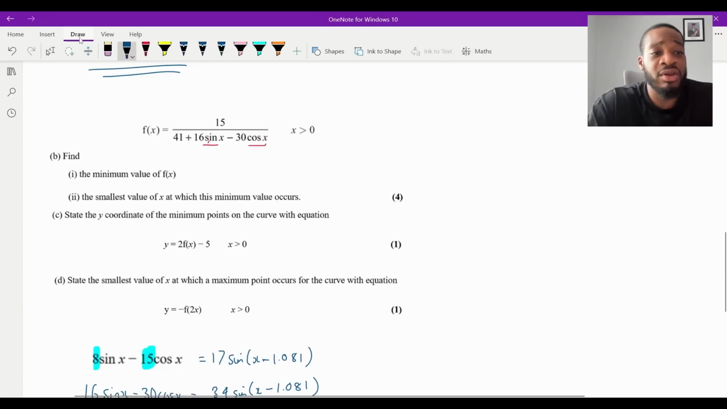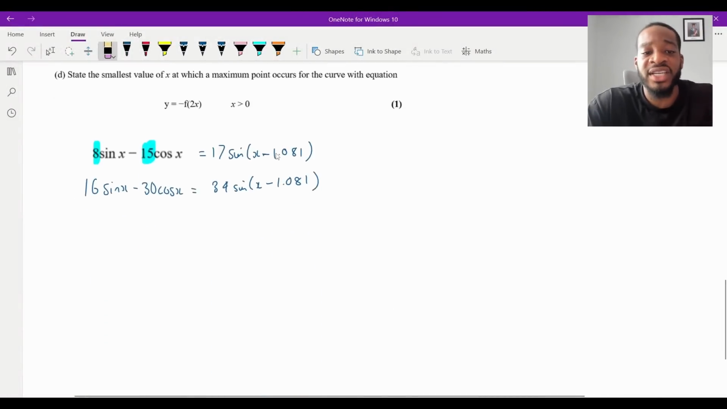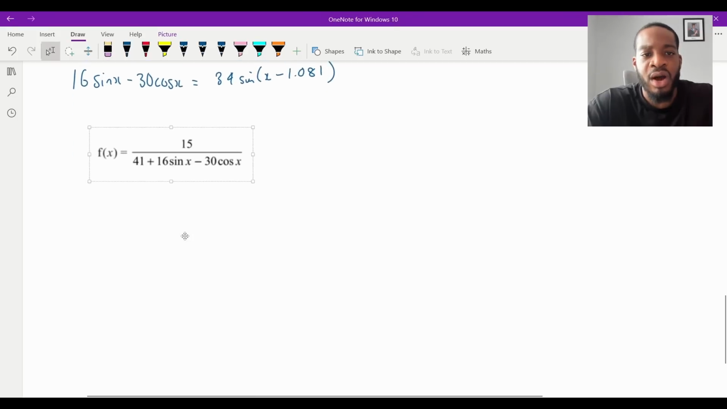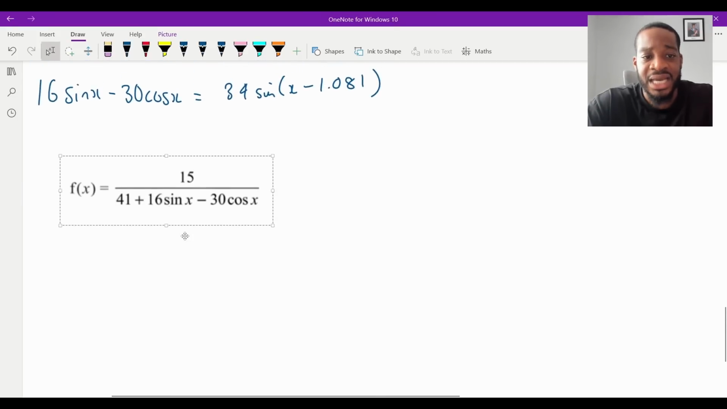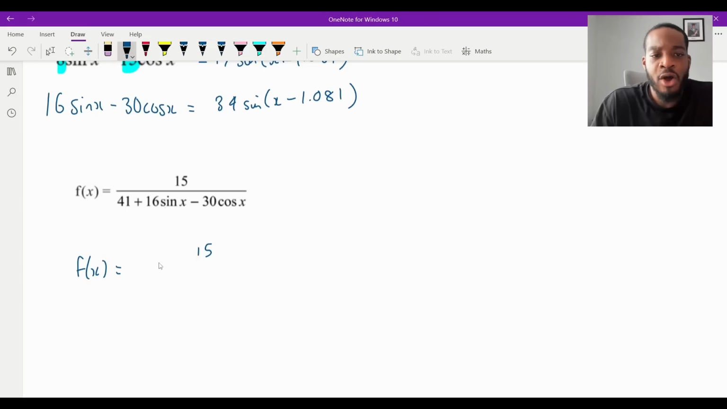So with that being said, you want to substitute. You always want to substitute. That's the whole point of this topic, essentially. You basically want to rewrite this expression in terms of one trigonometric expression, and right now it's in terms of sine and cosine. We don't want that. We want it in terms of one. So because I know 16 sine x minus 30 cos x is equal to 34 sine x minus 1.081, I'm going to just literally replace it. I'm going to say f of x is equal to 15 over 41 plus 34 sine of x minus 1.081.